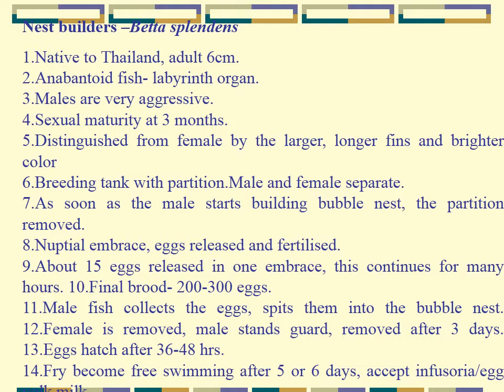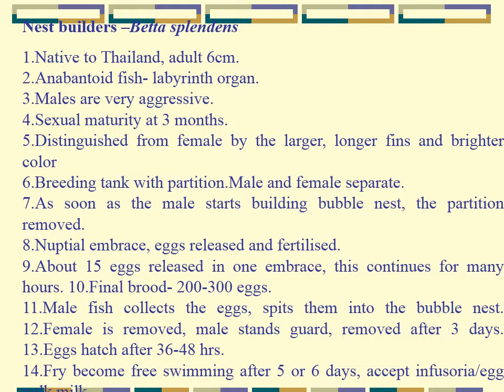The male fish collects the eggs and spits them into the bubble nest that he has created using his saliva. Saliva, once it comes in contact with air, becomes like a bubble, and all these bubbles are arranged together to form a bubble nest. The male collects these eggs and spits them into the bubble nest.